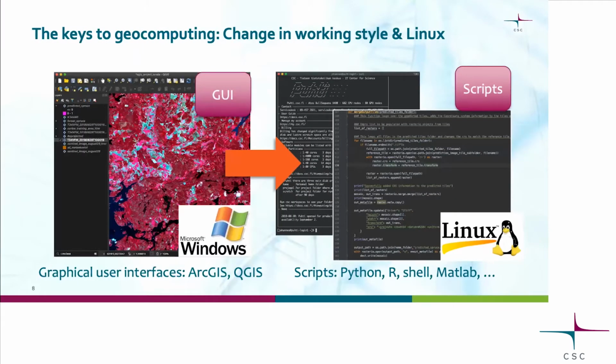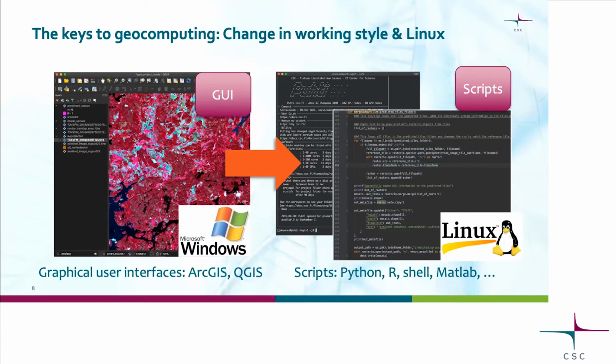But the key to actually start working with Puhti or any other computing environment is to get rid of the graphical user interfaces that we all love, QGIS, ArcGIS. They are still great for doing preliminary work and displaying results and that sort of stuff.